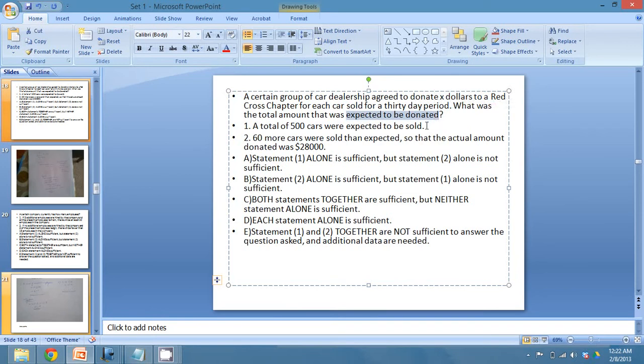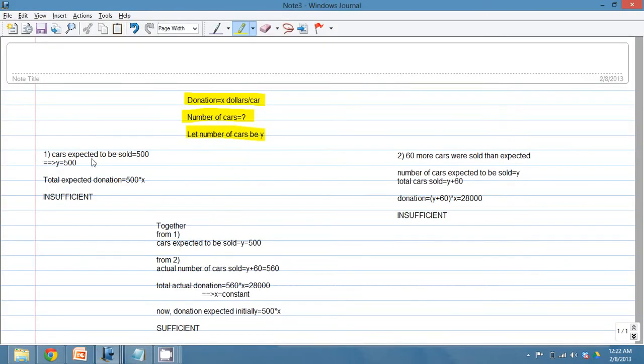So let's try to work out the statements that are given. The first statement says a total of 500 cars were expected to be sold. So it gives us the value of Y. Y is equal to 500, because we initially assumed that variable Y represents the number of cars that were expected to be sold. So the total expected donation was 500 into X. However, we still don't know what X is, and we cannot find it out because we are not given any other value that could help us derive the value of X. So this is insufficient. Now the second option.